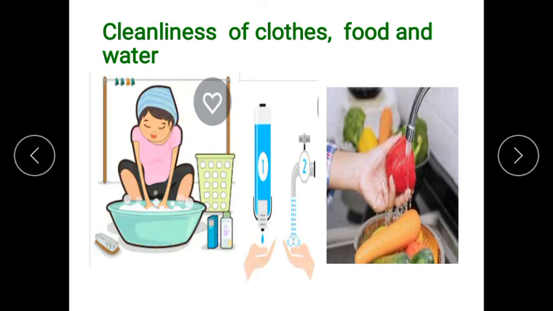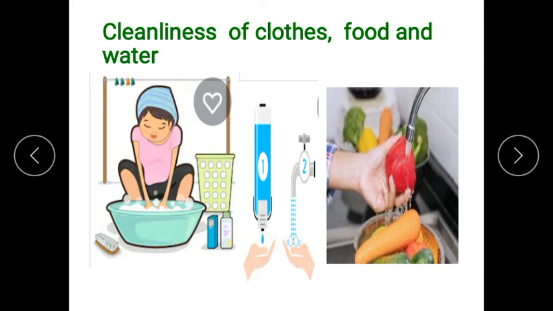We should drink filtered or boiled water. Boiling water for 20 minutes makes it fit for drinking. Boiling kills most of the germs present in water. So you should drink filtered or boiled water, and the water should be boiled at least for 20 minutes. We can also use a water filter.